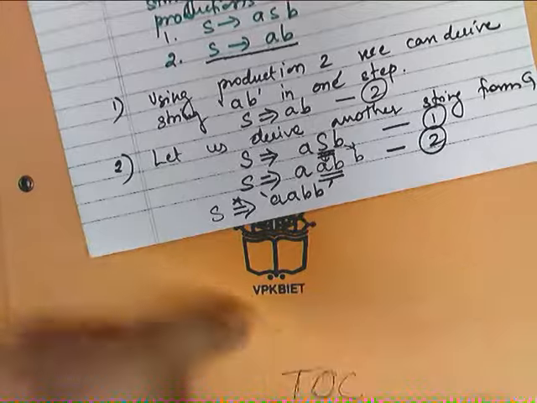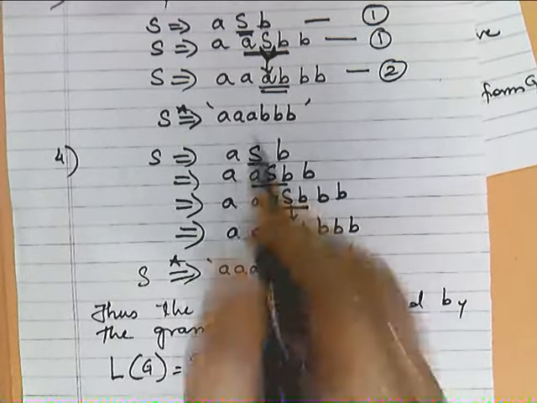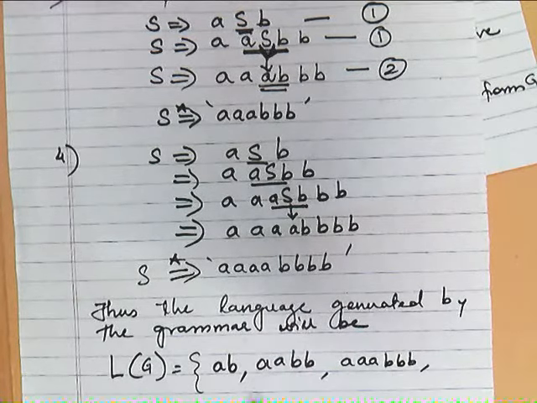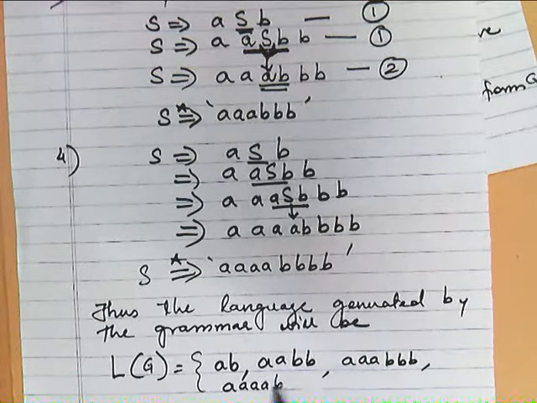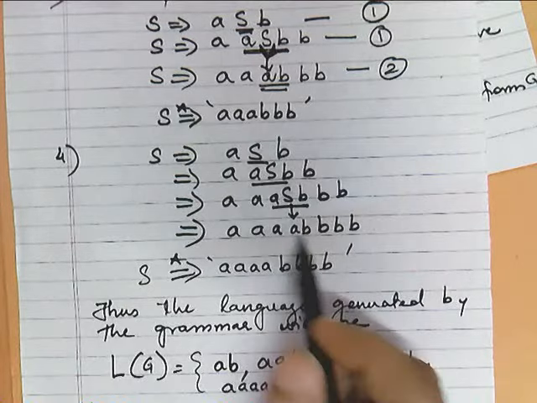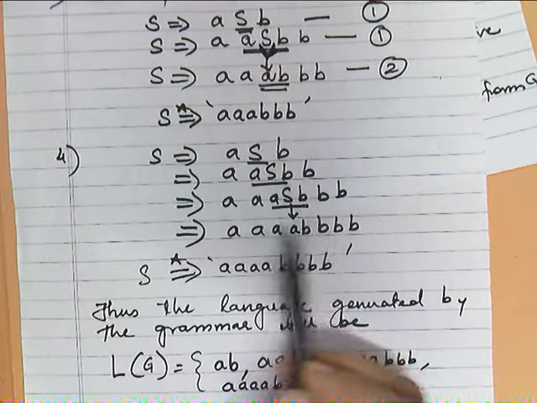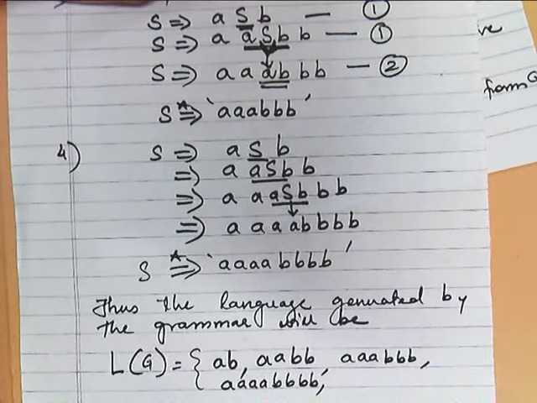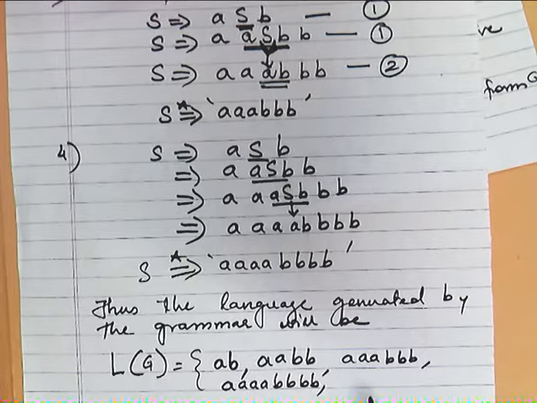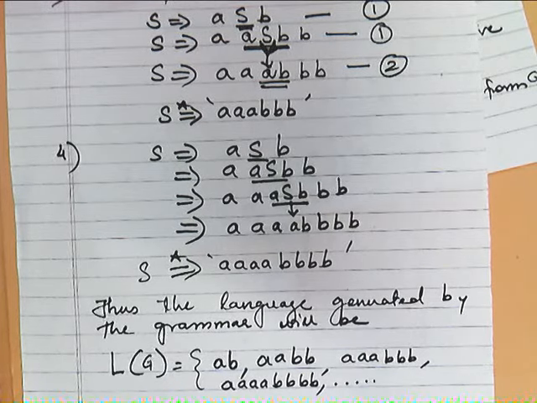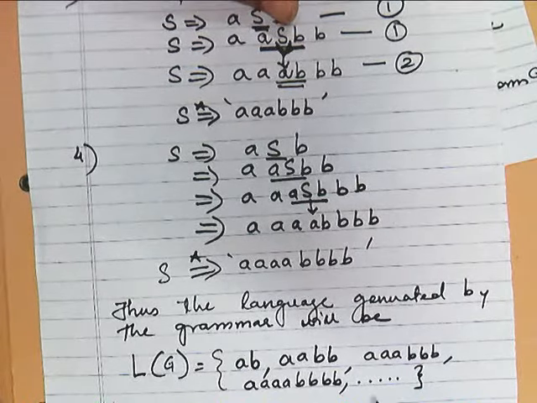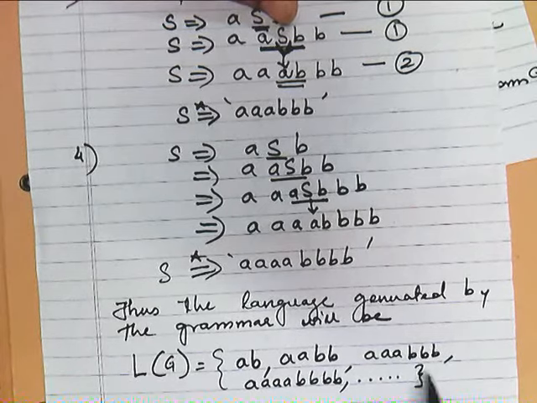Next, using the third procedure we have derived the string AAABBB. Next, in the last case we have also derived AAABBB. So likewise, if we start replacing this S again and again, this is a recursive language. So we can now say it is an infinite language and there can be a possibility of generating any string of this form.